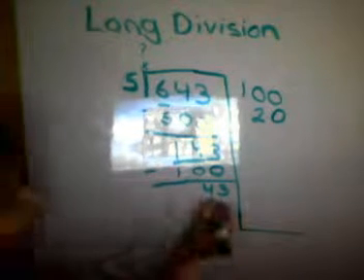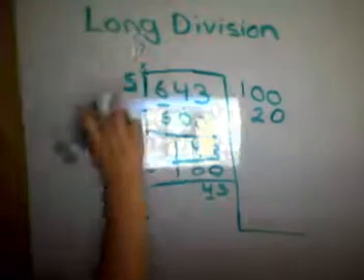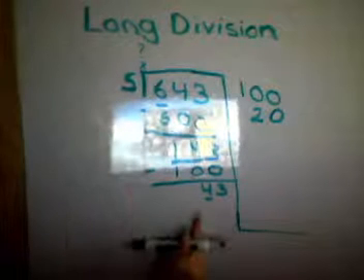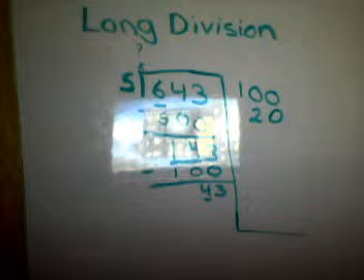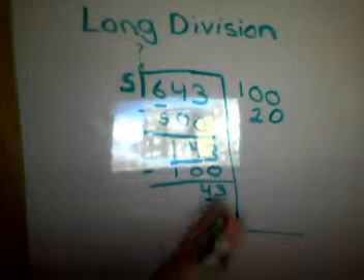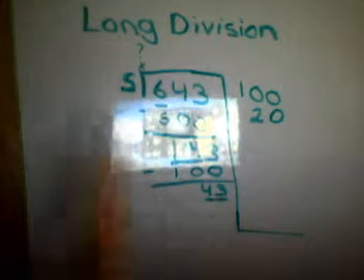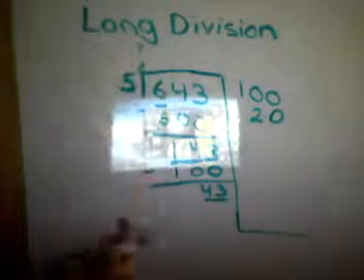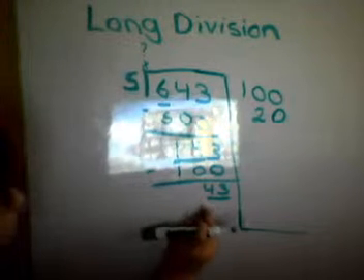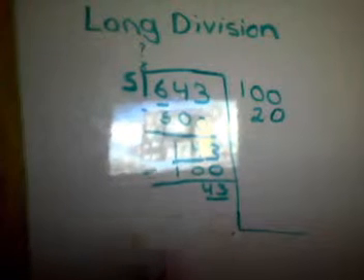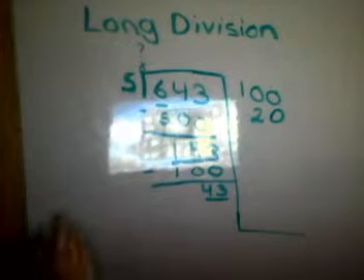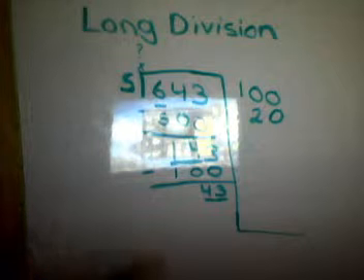Now you underline this. What number times 5 is 4? Nothing, because 4 is smaller than 5. So you jump over to this number. What number times 5 is 43? Well, if you know your times facts and you know how to count by 5, you can get this answer.